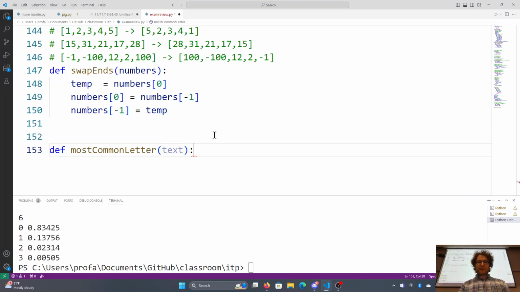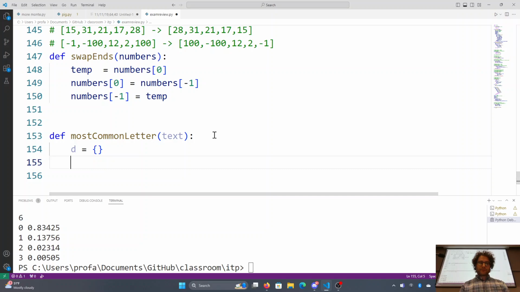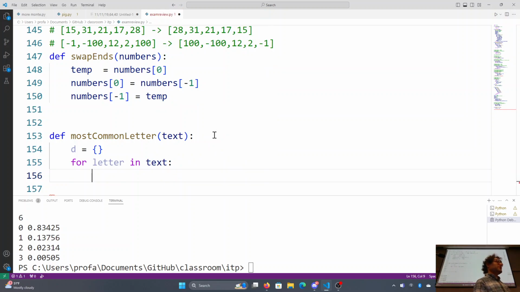So most common letter in some text. We need a dictionary. I'll just call it D for a dictionary. For letter in text. And this is how we populate the dictionary, by doing how we count. What we need to do here to find the most common letter is count how many times each letter occurs.